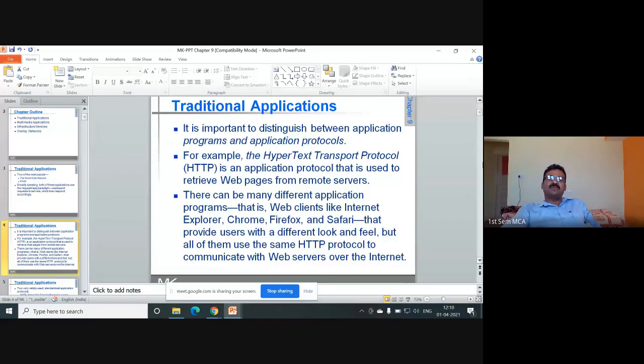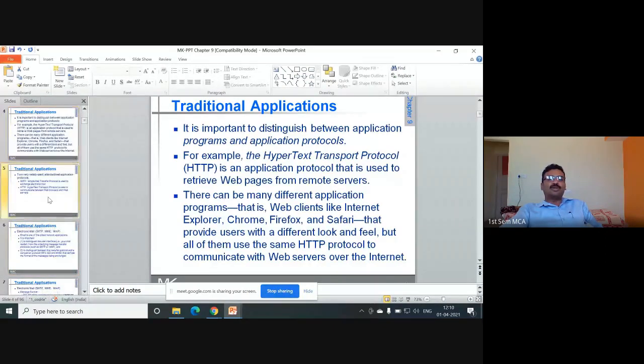It's important to distinguish between application programs and application protocols. We write a file transfer application, which uses FTP, for example. So FTP becomes the application protocol, and the file transfer application is the application program. One more example is Hypertext Transfer Protocol, an application protocol that is used to retrieve web pages from remote servers. And you have seen many application programs like Internet Explorer, Chrome, Firefox, Safari. All these are applications. That means we are talking about different browser applications.